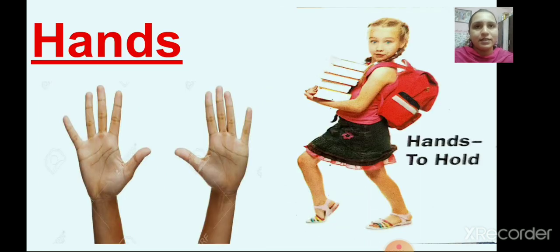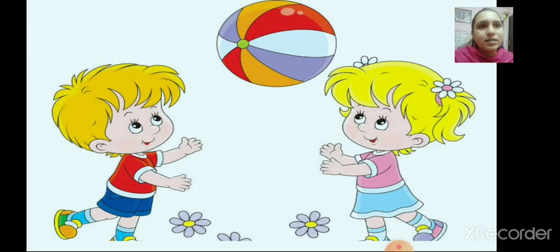Next is hands. Our body performs different activities like holding, eating, and that is with the help of hand. Our hands help us to hold, eat, paint, write, right? Then see the picture. Two kids are playing with a ball. The boy is throwing a ball and the girl is trying to catch it. So we can throw and catch with our hands.